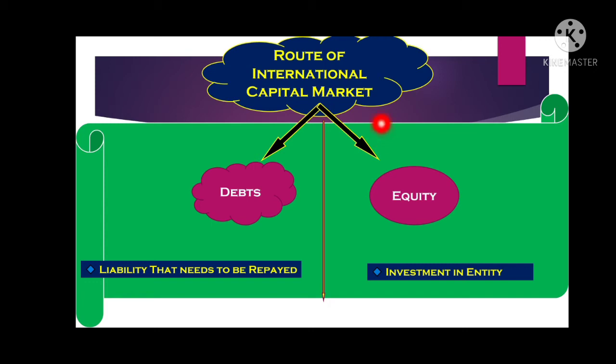It is basically a market or a platform, right? Which includes any individual, any entity, any government. It can be a state government, it can be a national government, right? So it is basically a platform or a market which is providing transfer facilities.